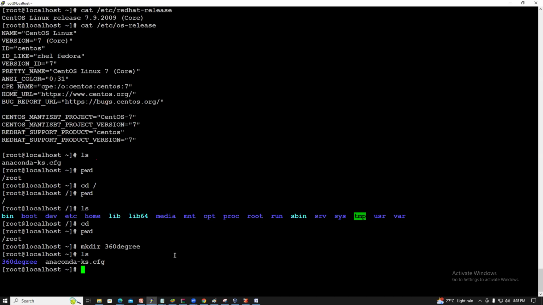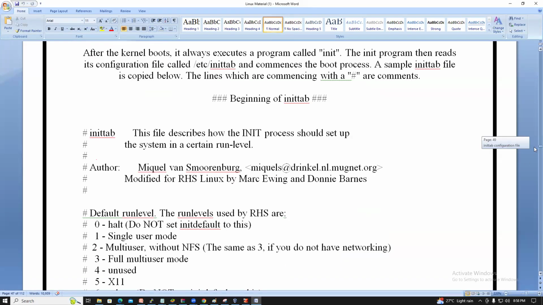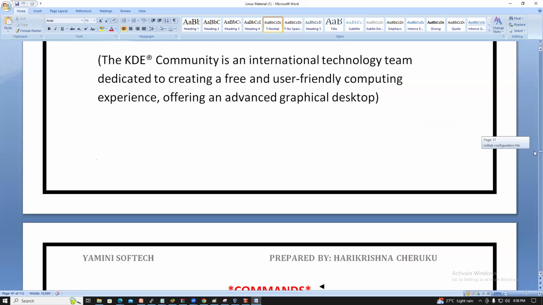The ls command shows the list, but we don't see whether it is a directory or a file. How can you validate this? I will show you. And in Linux, by using shell commands only, we communicate with hardware.